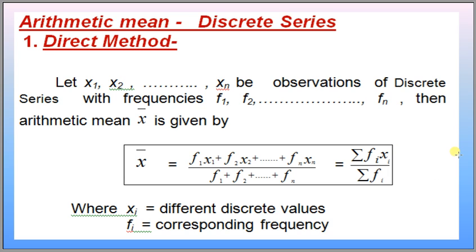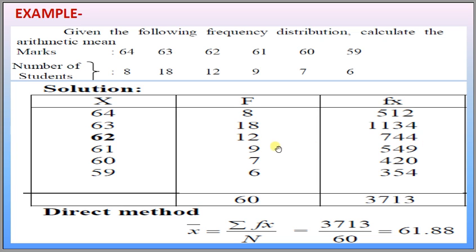Let us take an example. Given the following frequency distribution, calculate the arithmetic mean. Marks are 64. 8 students got 64 marks, 18 students got 63 marks, 12 students got 62 marks, 9 students got 61 marks, 7 students got 60 marks, and 6 students got 59 marks.